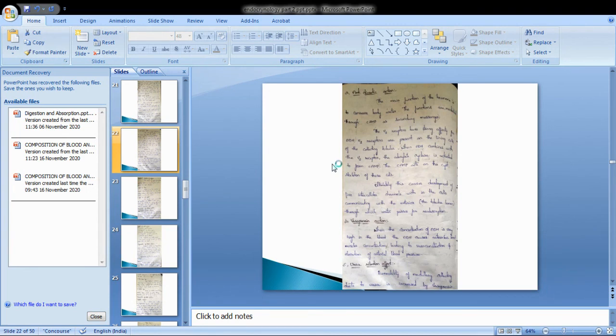Now let us discuss vasopressin action. When the concentration of antidiuretic hormone is very high in the blood, it causes arteriolar smooth muscle contraction.